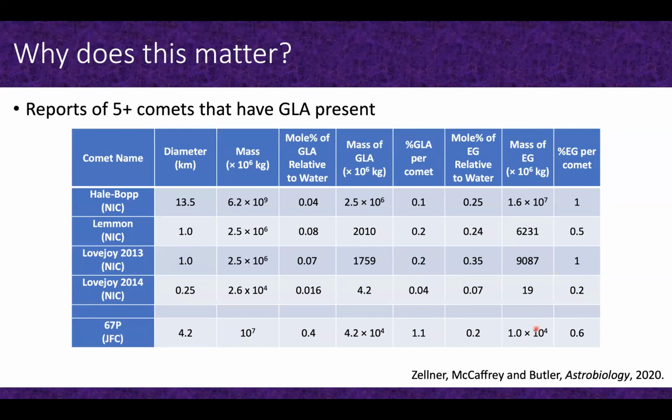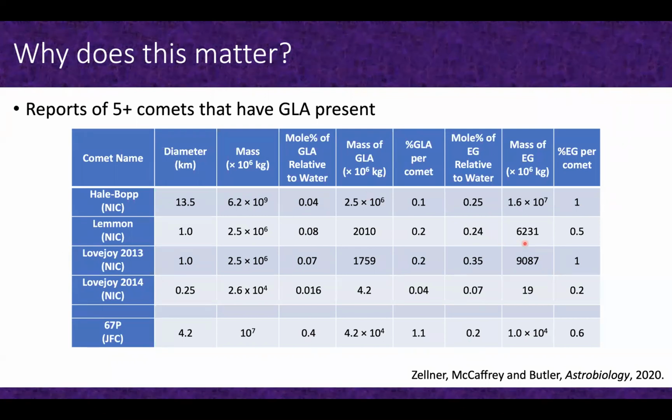And so what we've done in our most recent paper is we took these comets, we took all of these reported detections of the comets, kind of estimated some masses of glycolaldehyde, ethylene glycol, and water that might be present based on the reported mole percentage of glycolaldehyde relative to water and ethylene glycol relative to water. And so these are in billions of kilograms. And so what we see is that these comets could have been really rich sources of organic molecules, in particular, these very reactive starting materials, glycolaldehyde and ethylene glycol.